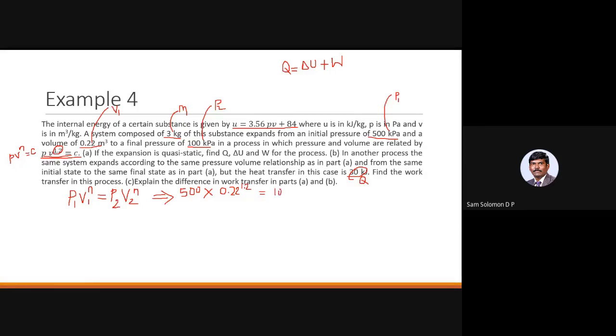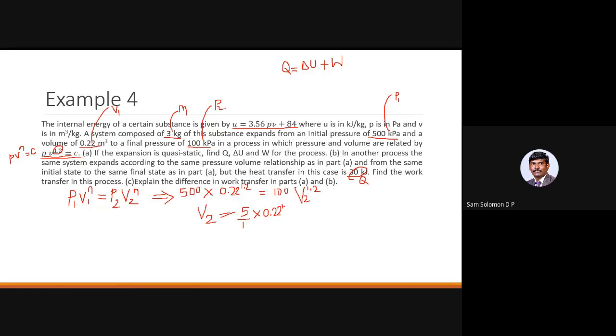which is equal to 100 multiplied by V2 to the power 1.2. Okay, so now we have to find out the value of V2, which means V2 is equal to 500 divided on both sides multiplied by 0.22 to the power 1.2.